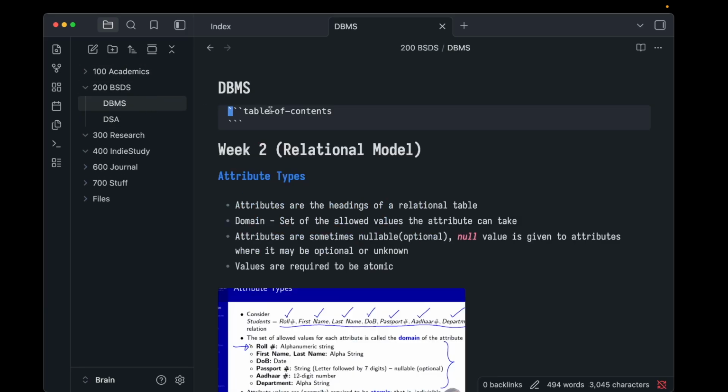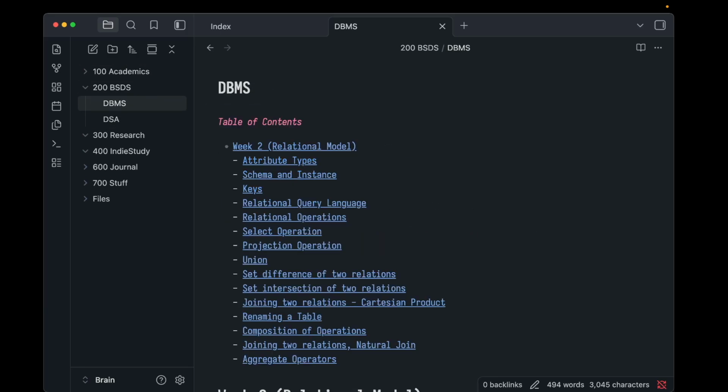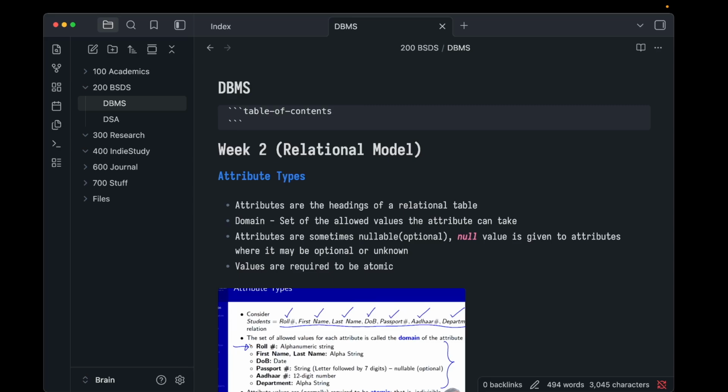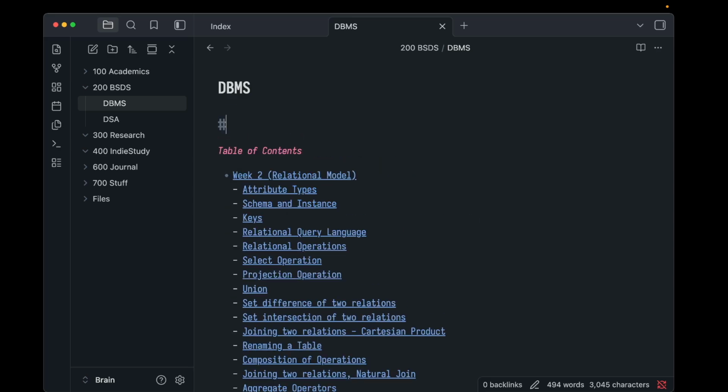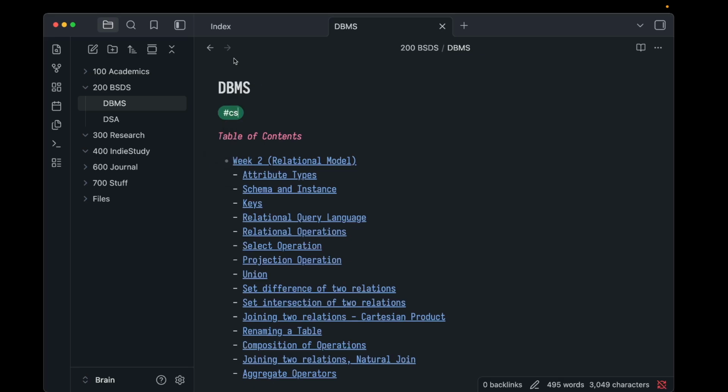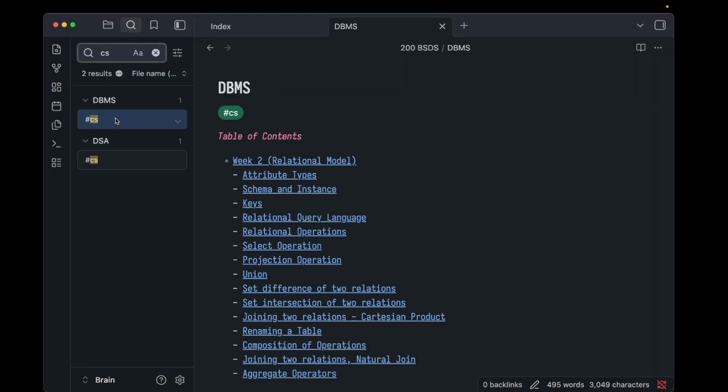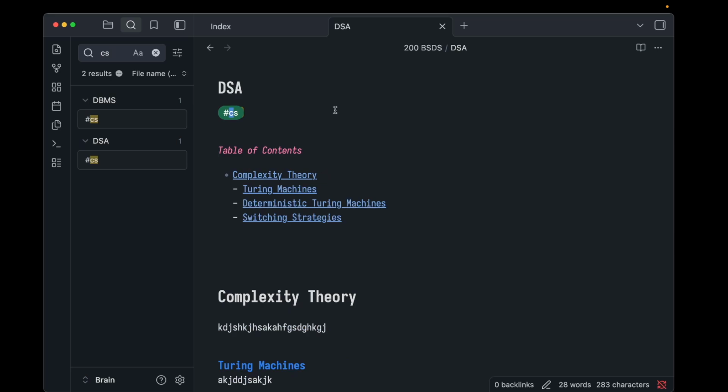And then I go to this. So then I can search up cs from anywhere, and I got two cs files. So this is my setup. This is completely raw.